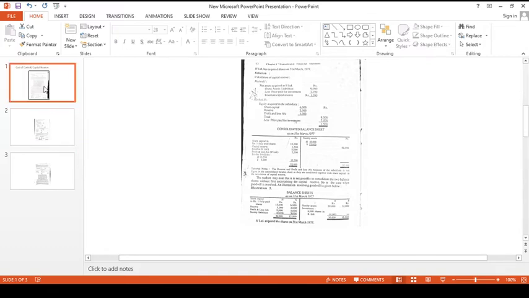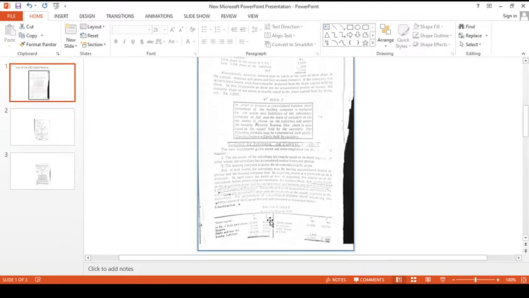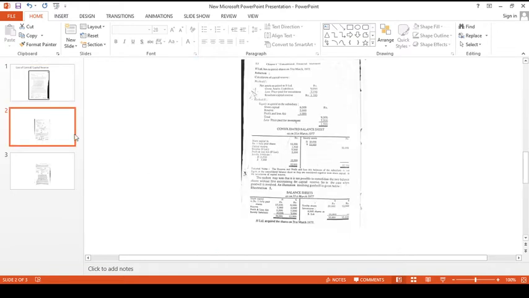Here we have recorded 6,000, but we can't take that while we prepare the consolidated balance sheet. We write only 12,000, which represents the share capital of the holding company alone. So remember, while we prepare consolidated balance sheet, take share capital as that of only the holding company and not the subsidiary company. Okay, now the rest is simple.